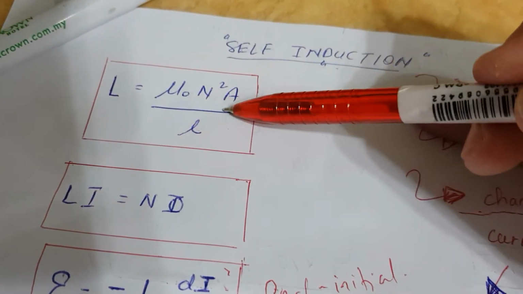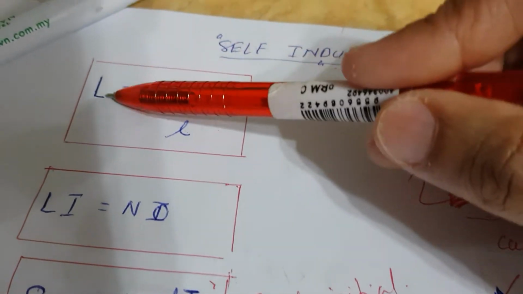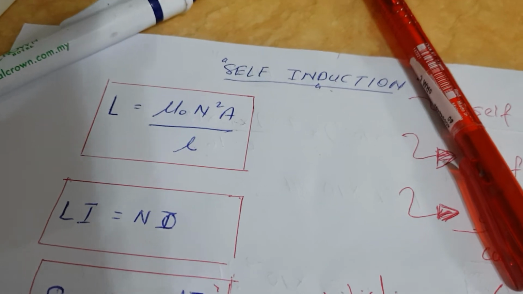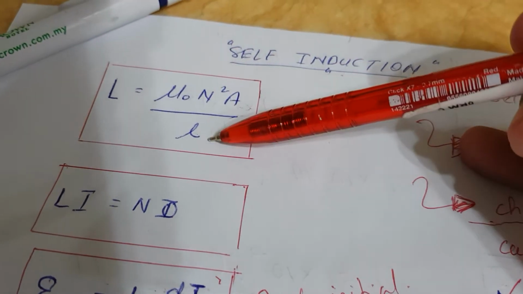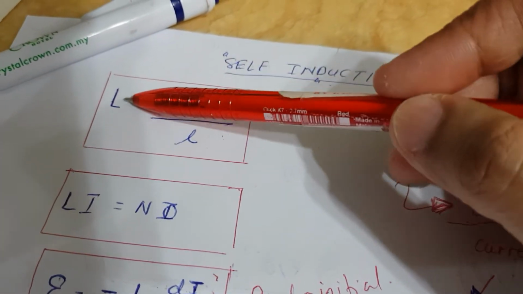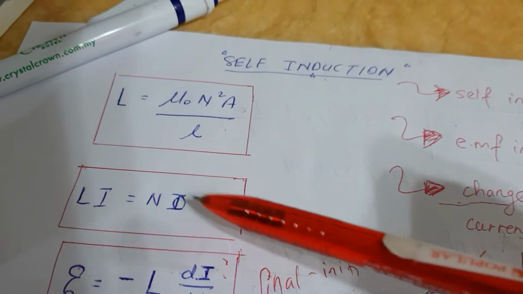And then divided by L. L is length. Again, L also must be in meters. So we are having two L's here. One capital L, one small l. Capital L is self-inductance, that's Henry, and small l is your length in meters. What are you finding here? You are finding self-inductance.